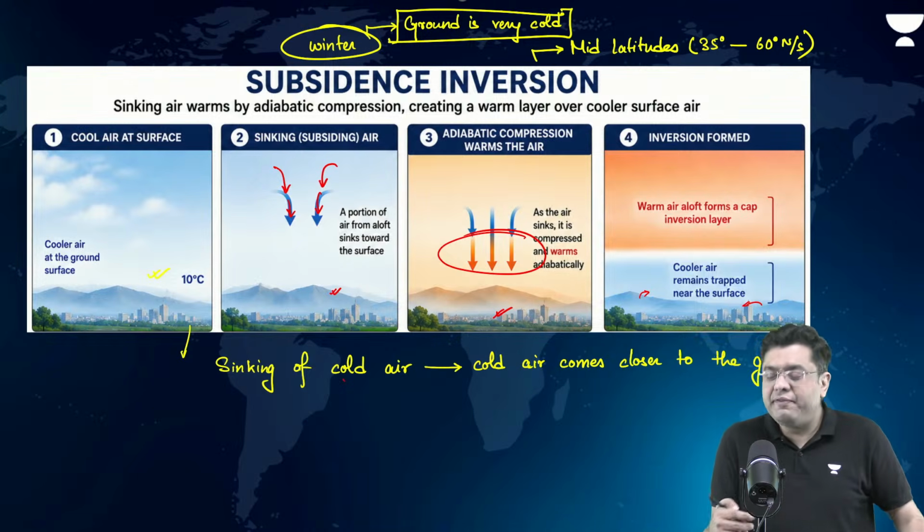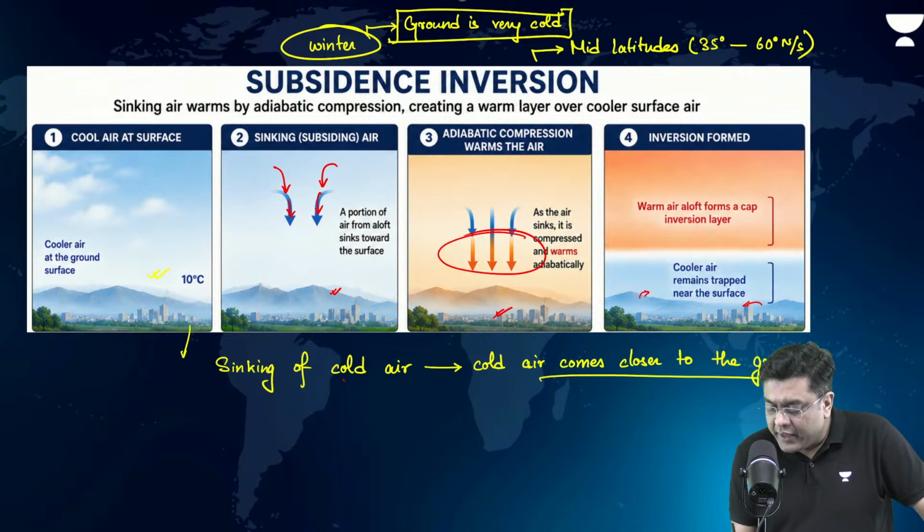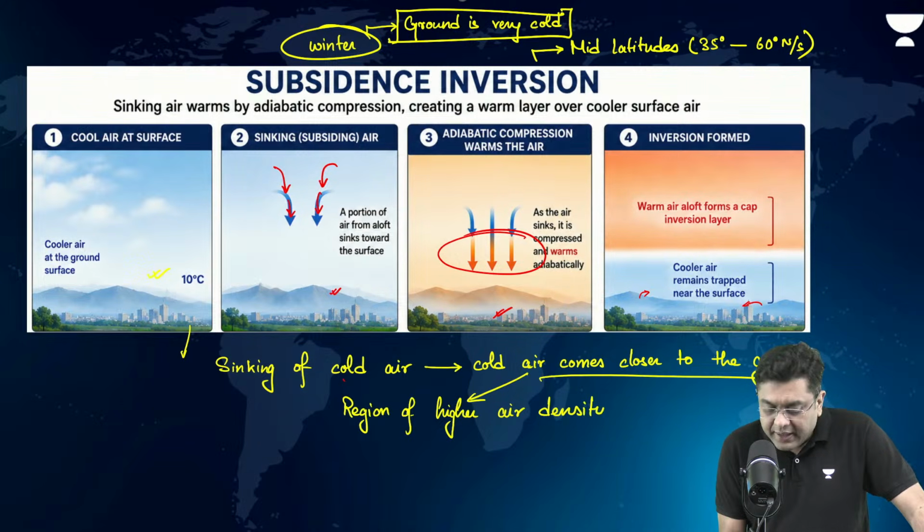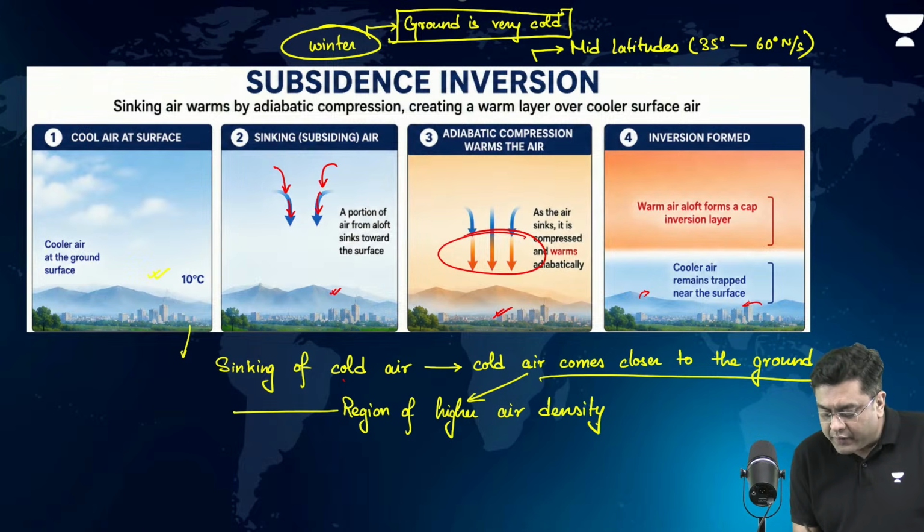So similarly, when the air comes closer to the ground, it is coming to the region of higher air density, isn't it? As a consequence of that, compression of air occurs.